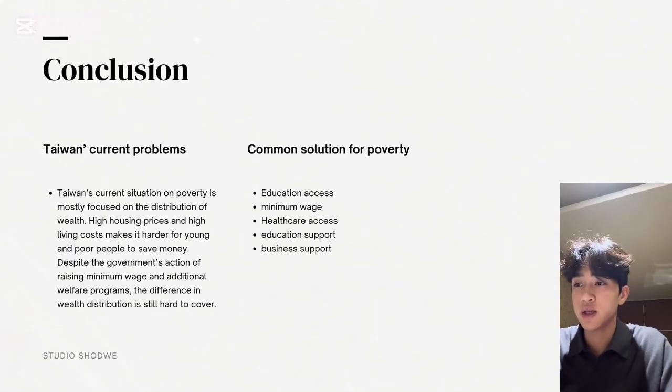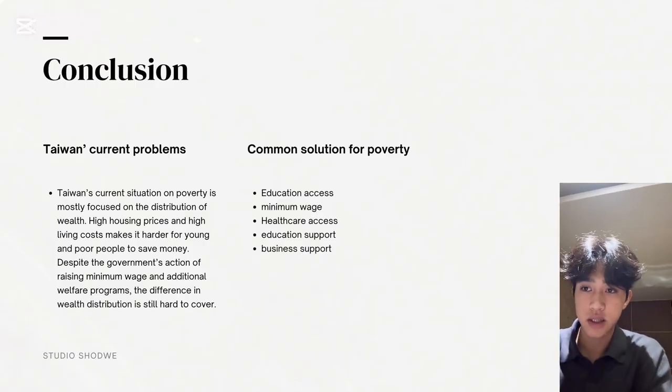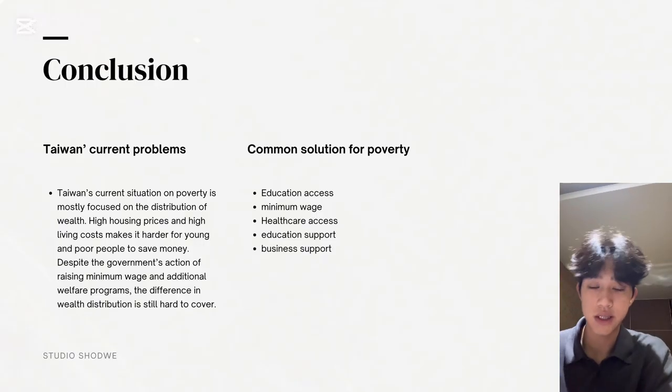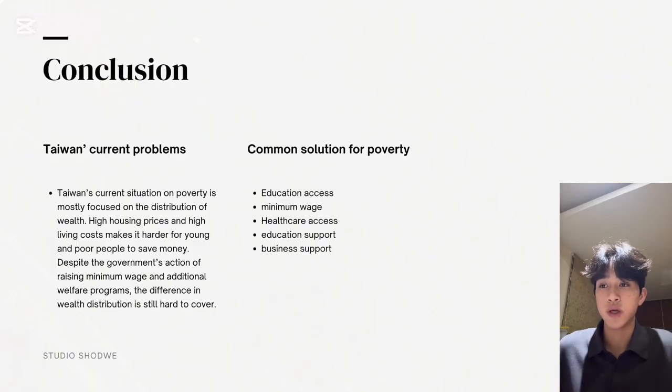Taiwan's poverty issue mainly comes from the unequal distribution of wealth. In recent years, the cost of living has continued to rise, especially in big cities like Taipei. High housing prices and daily expenses make it extremely difficult for young people and low-income families to save any money. Even if they work full-time, their income often can't keep up with the fast increase in prices, which is also known as inflation. This creates a situation where the rich continue to invest and earn more, while the poor struggle